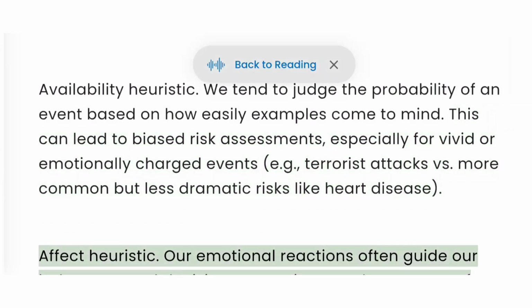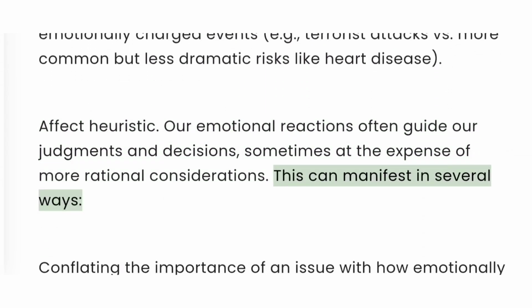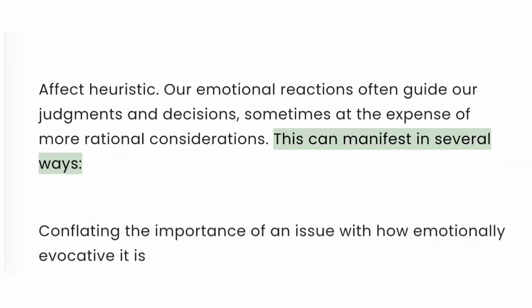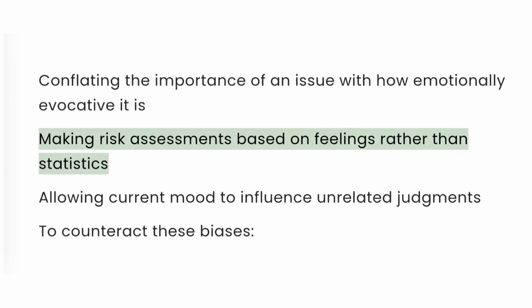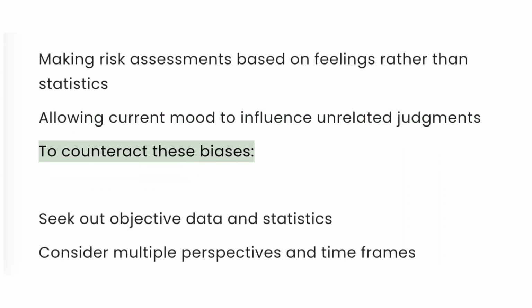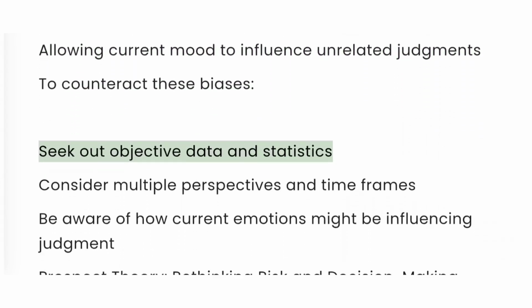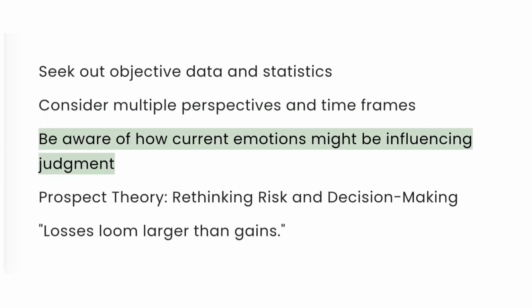Affect heuristic. Our emotional reactions often guide our judgments and decisions, sometimes at the expense of more rational considerations. This can manifest in several ways. Conflating the importance of an issue with how emotionally evocative it is. Making risk assessments based on feelings rather than statistics. Allowing current mood to influence unrelated judgments. To counteract these biases, seek out objective data and statistics. Consider multiple perspectives and time frames. Be aware of how current emotions might be influencing judgment.